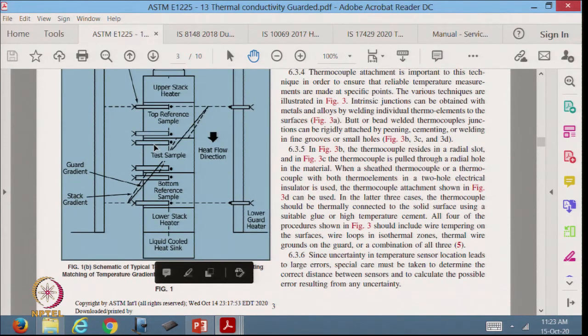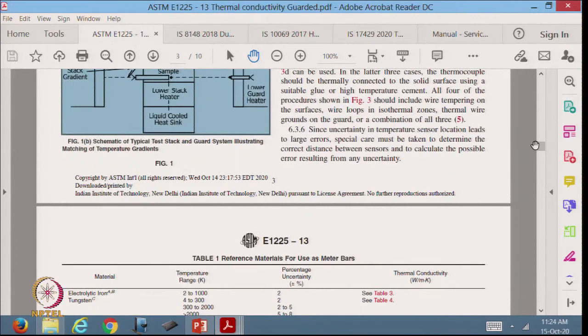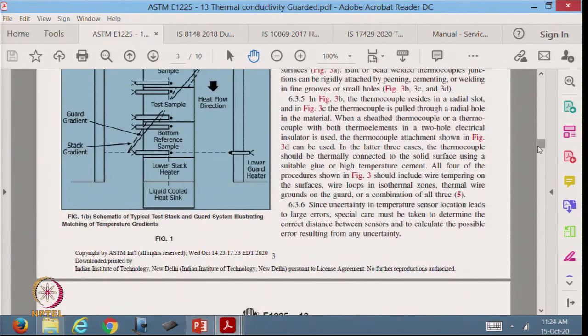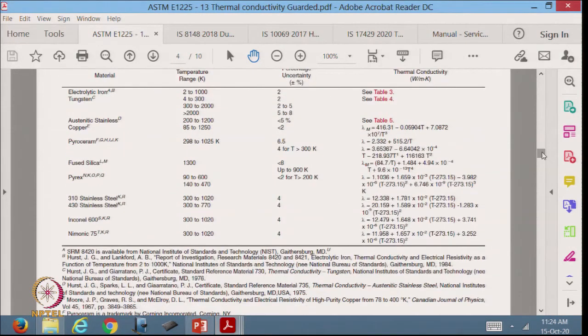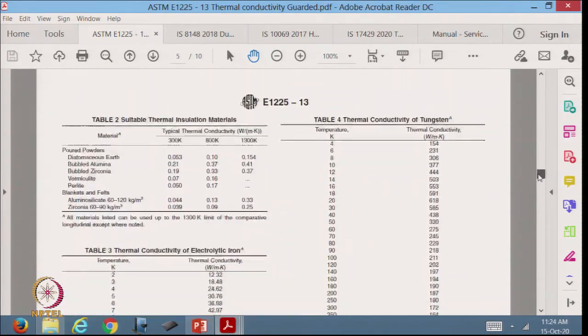It also tells you the heat flow direction: here is the upper stack heater, and at the lower end there is a lower stack heater or a liquid cooled sink. So, in this case we establish one dimensional heat transfer from the top to the bottom, that tells us the heat transfer rate, and from the geometrical parameters we calculate the thermal conductivity.